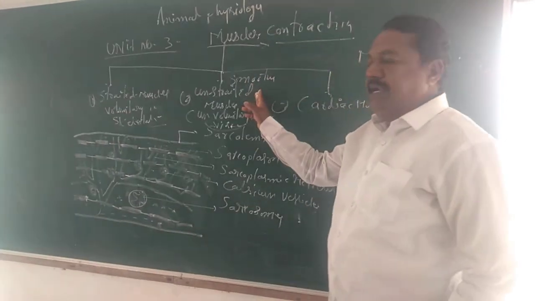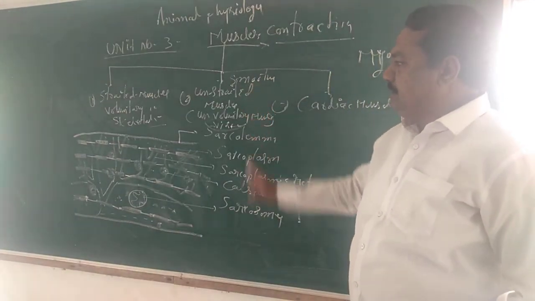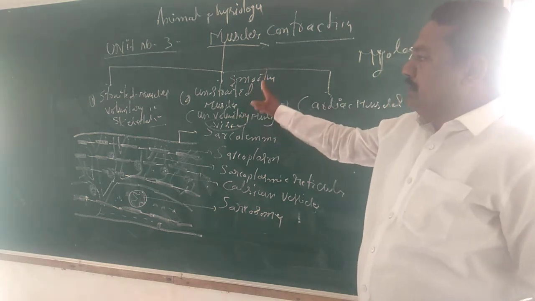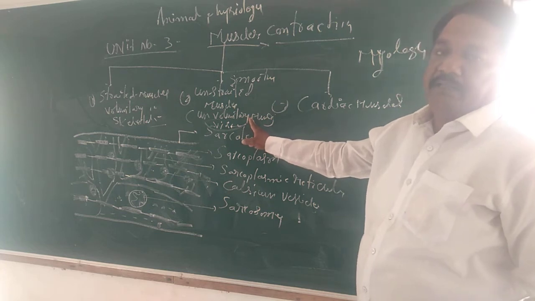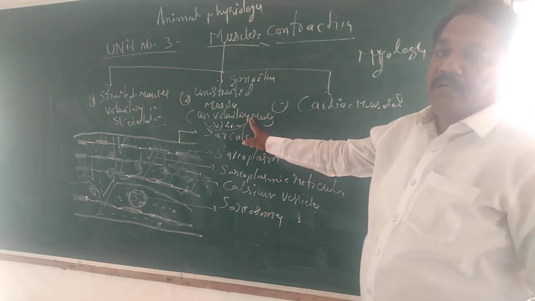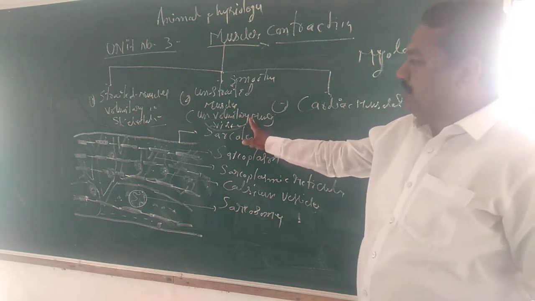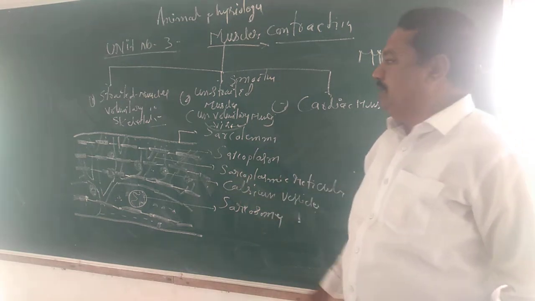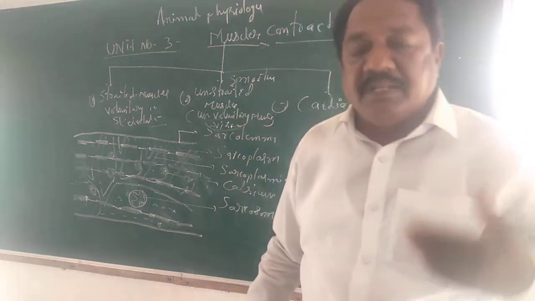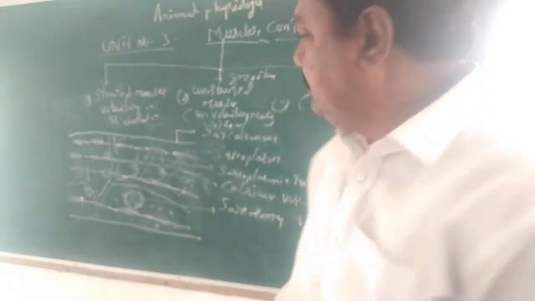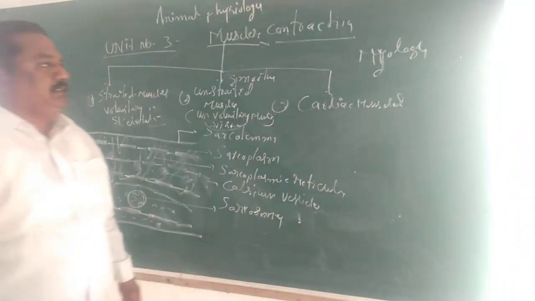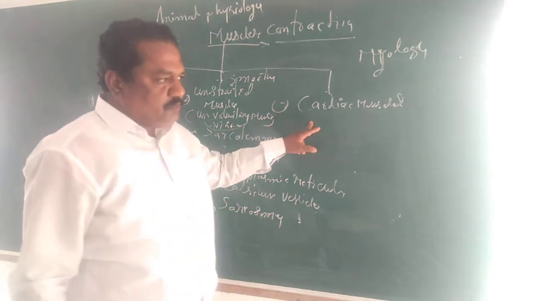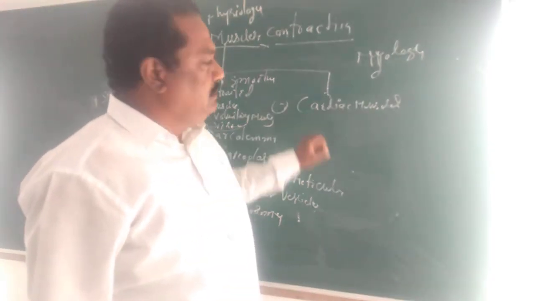Second one, unstriated, no lines. That's why they are called unstriated muscle. Unstriated means lines are not there. That's why this is smooth. Involuntary: the contraction and relaxation is not under the control of the will of the organism. That's why they are called involuntary muscles. These muscles are present in the visceral organs, so that's why they are called visceral muscles. Next, cardiac muscle. The heart-containing muscles are called cardiac muscle.